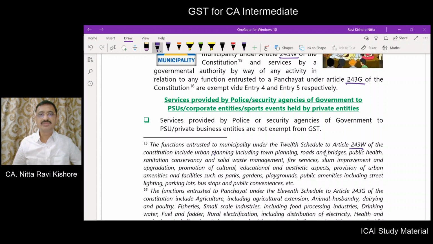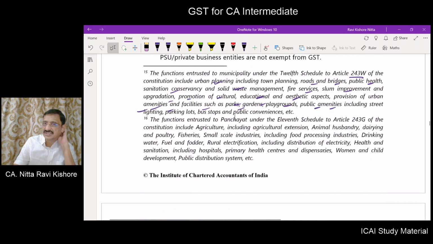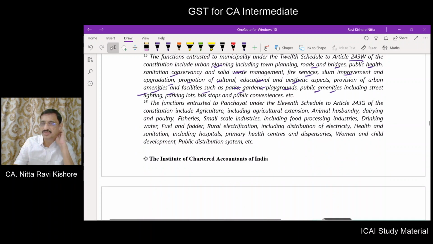They are urban planning, including town planning, roads, bridges, public health, sanitation, solid waste management, fire service, slum improvement, upgradation and promotion of culture, education, aesthetic aspects, urban amenities like parks, gardens, playgrounds, public amenities, including street light, parking lot, bus stops, whatever your municipality or your panchayat does. These are all the functions which are entrusted to municipalities.